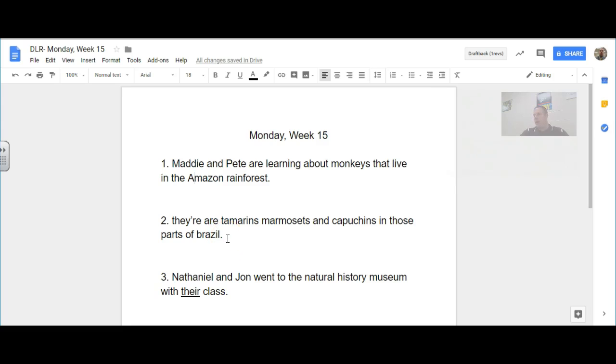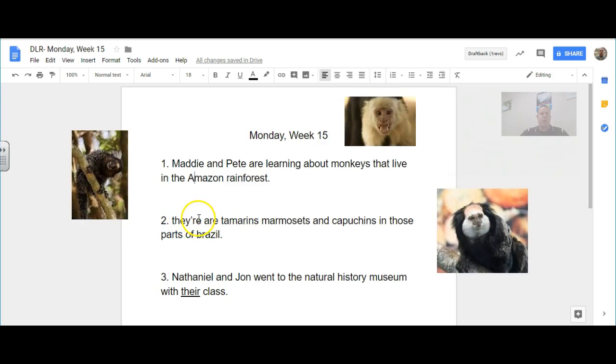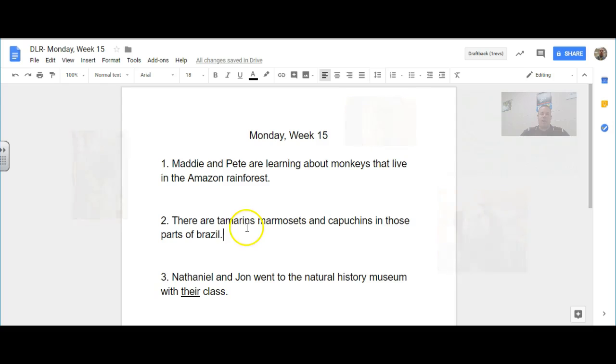Now, number two, we have "there are tamarins, marmosets, and capuchins in those parts of Brazil." First thing to notice is "there are." Okay, they had that kind of a mess. The way that should look is "there are." You wouldn't have "they are." That wouldn't make any sense. It's not "they," it's "there." So that's why we say that. There are tamarins, comma, marmosets, comma, and capuchins in those parts of Brazil. The last thing we need to do is capitalize Brazil.